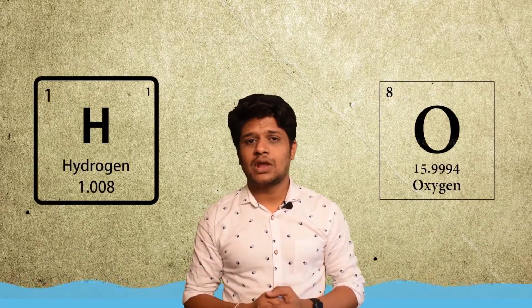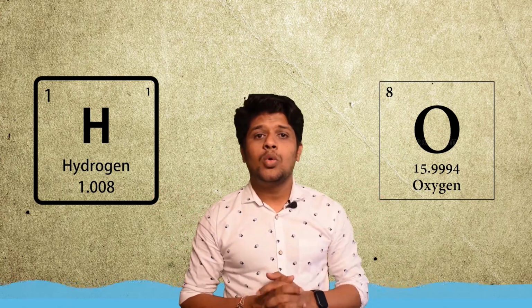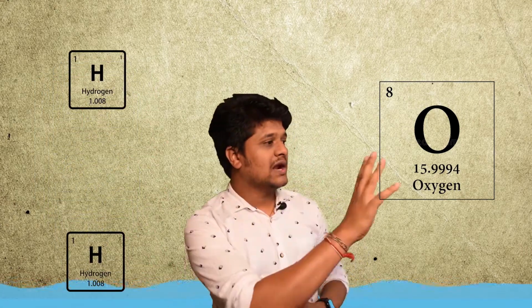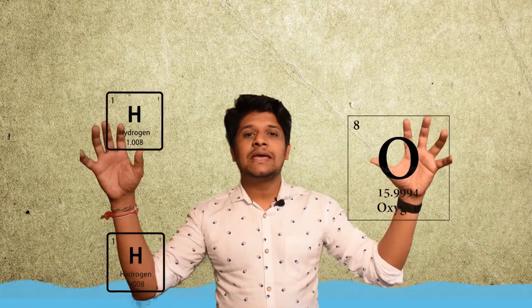Now we look at what water is made of. What exactly is water made of? What is the chemical composition of water? Water is made up of two elements, hydrogen and oxygen. One molecule of water contains two atoms of hydrogen and one atom of oxygen, which are chemically combined to form a water molecule. Here is the chemical composition of water.